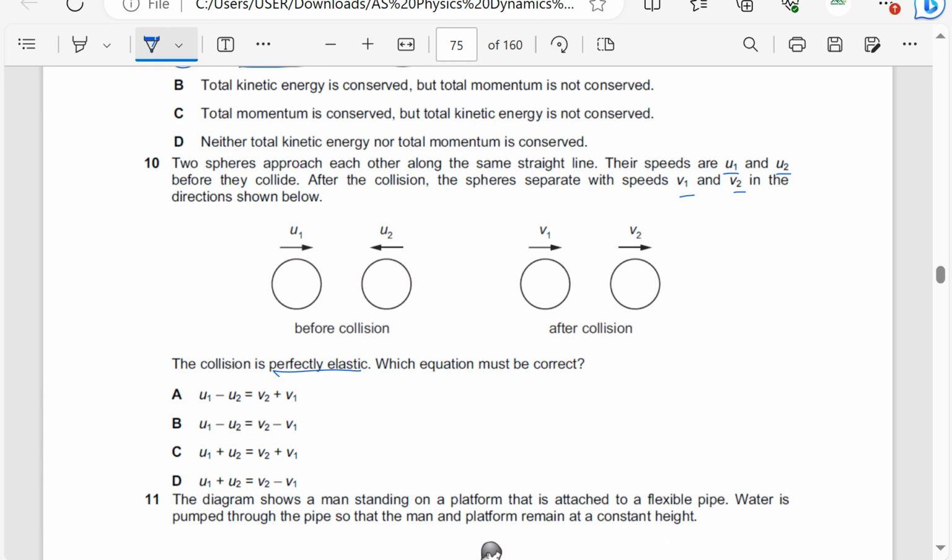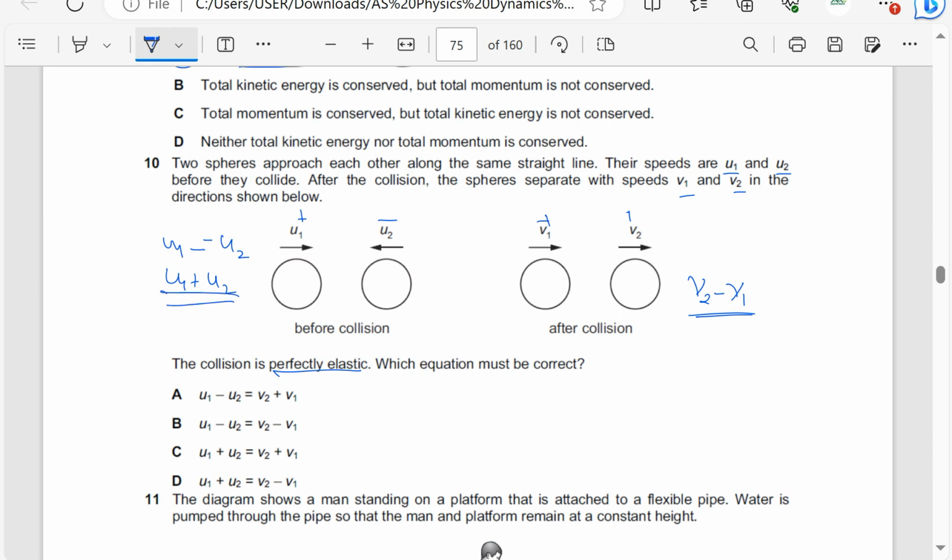So let's check the relative speed of approach. It's going to be u1 minus, with velocities to the right positive and velocities to the left negative, so it's minus negative u2. So that is u1 plus u2. Then the relative speed of separation: since the second sphere is ahead of the first sphere, it means v2 is greater than v1. So this will be v2 minus v1. This is the relative speed of separation. This is the relative speed of approach.